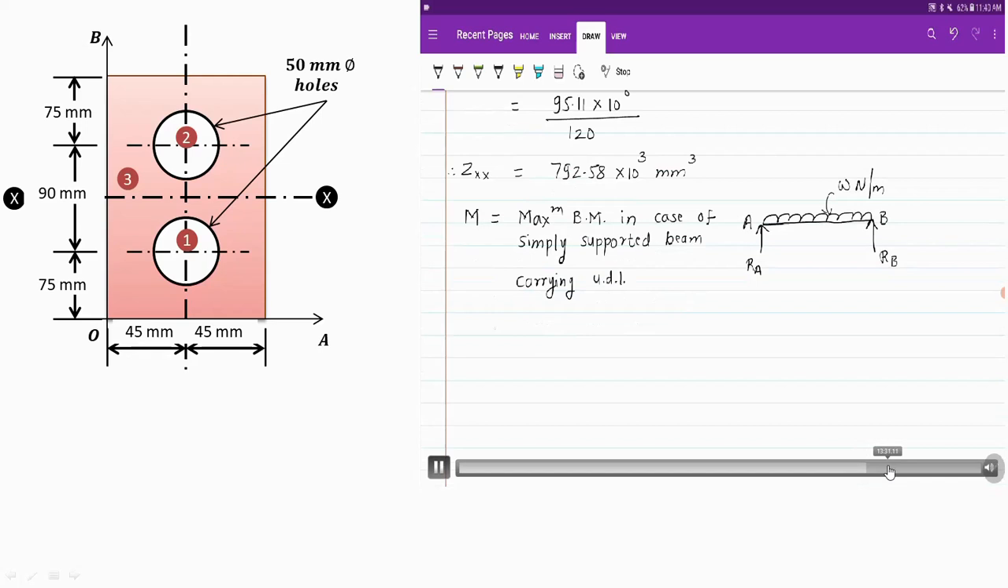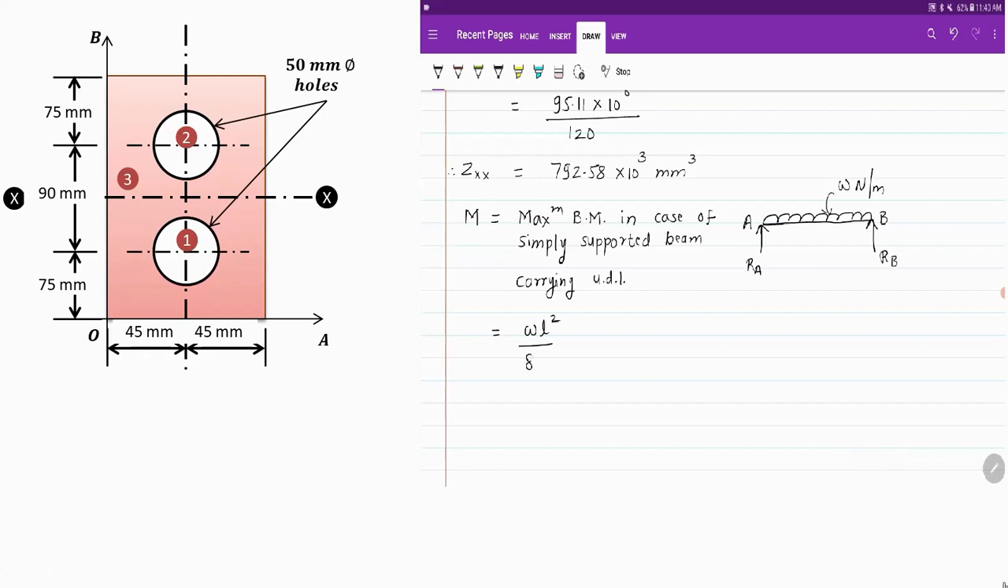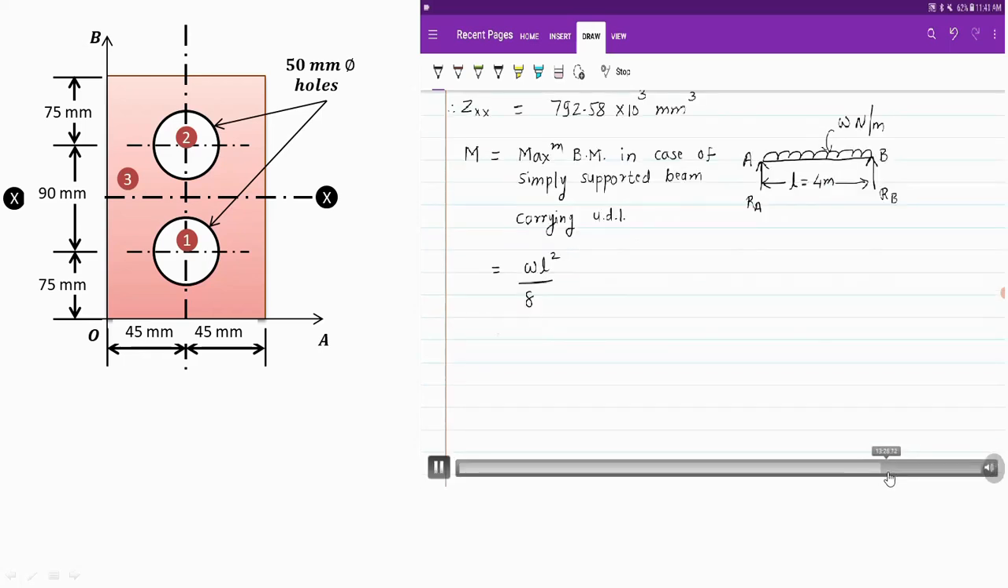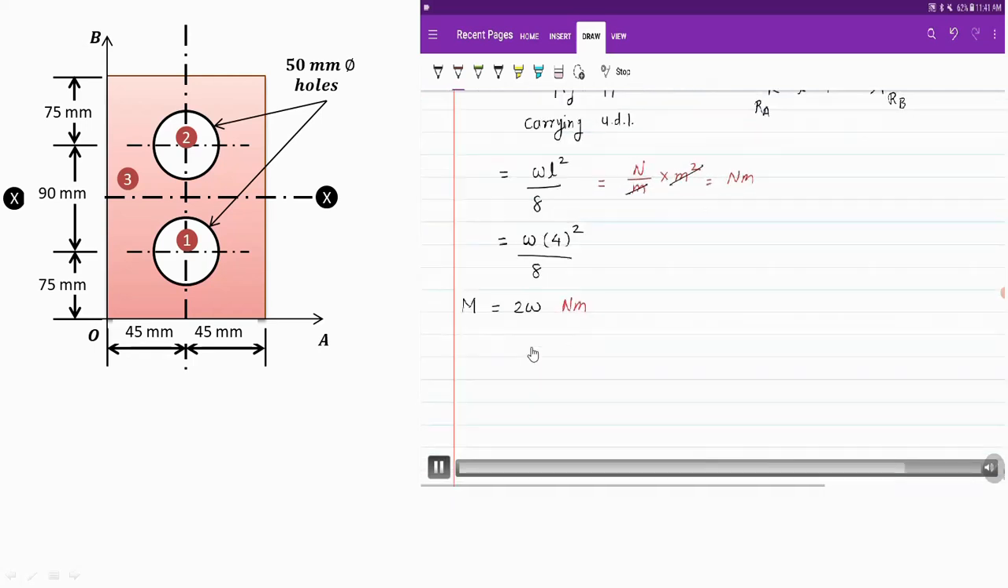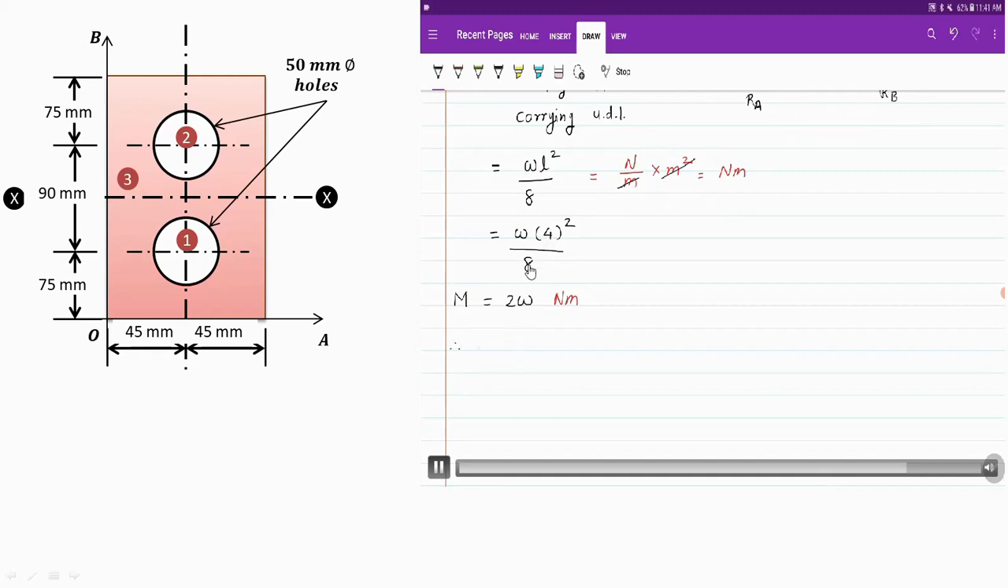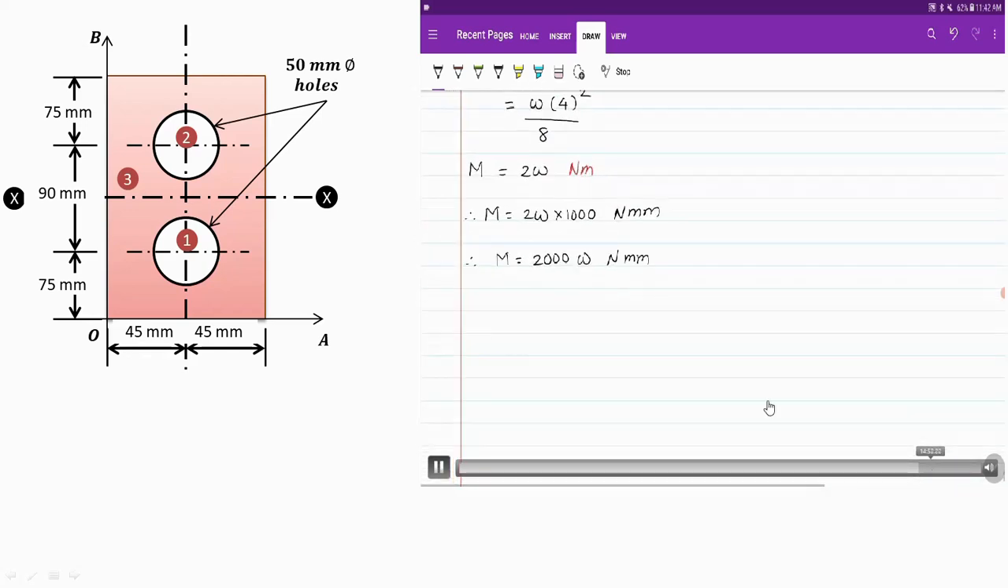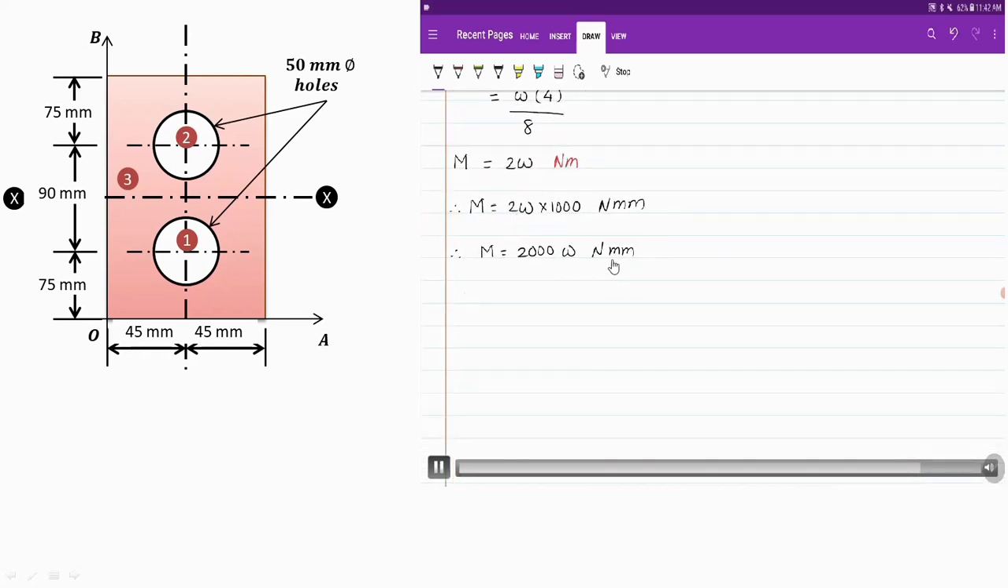Now we have to find out the value of maximum bending moment. Now in case of simply supported beam carrying uniformly distributed load, it is WL square by 8. Now here the units are very important. So just substitute the value. W we have to calculate. Length is 4, so it is 4 square divided by 8. So it is 2W. Now what will be the unit for this? W is in Newton per meter and length is in meter square. So meter and meter square, it will be Newton meter. So this is 16 divided by 8, that is 2W Newton meter. Multiply it by 1000 so that it will be in Newton mm. So it is 2000 small w Newton mm.